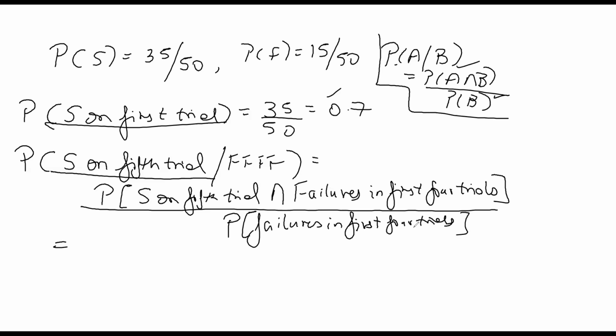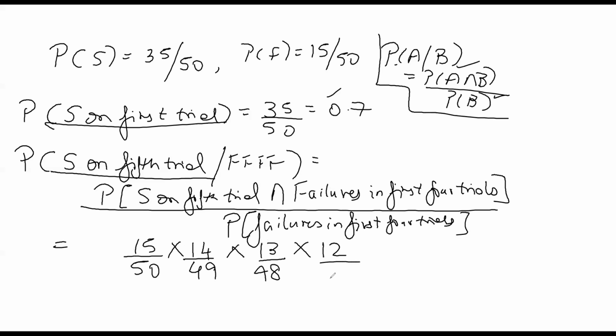So what's the probability of failure in the first trial? 15 by 50. Failure in the second trial, 14 by 49. Failure in the third trial, 13 by 48. Failure in the fourth trial, 12 by 47. But success in the 5th trial, 35 by 46.